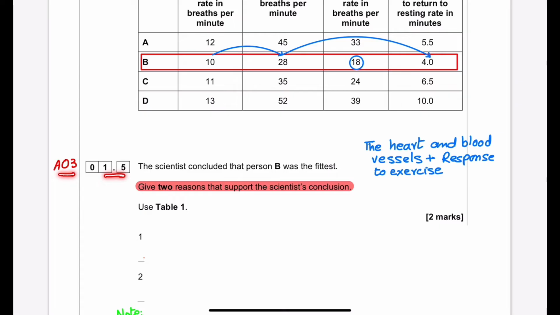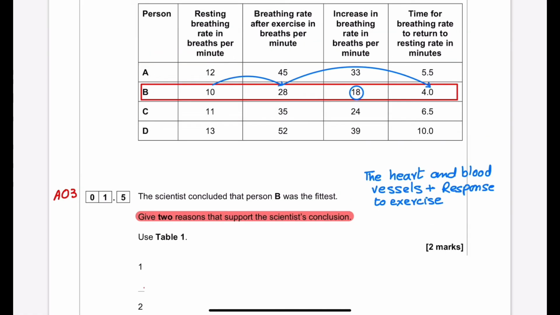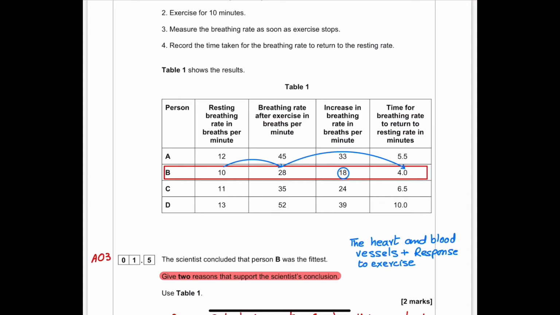1.5 is an AO3 question. The scientist concluded that person B was the fittest person. This question is from the heart and blood vessels and response to exercise. If you look here in table number 1, person B has a breathing rate of 10 breaths per minute at rest. After exercise, it is 28 breaths per minute, and the difference is 18 breaths per minute, which is the increase in breathing rate.